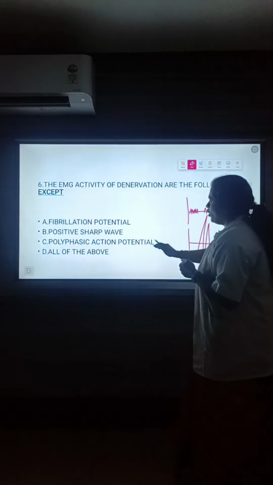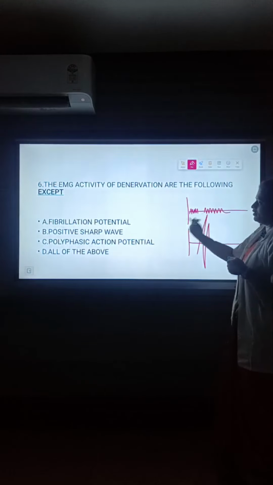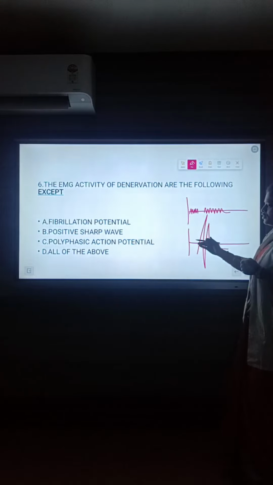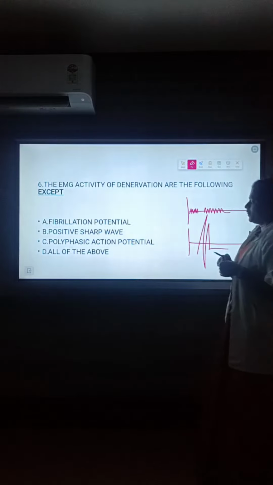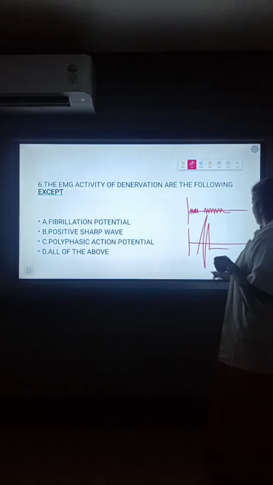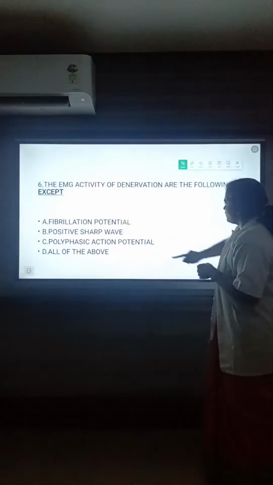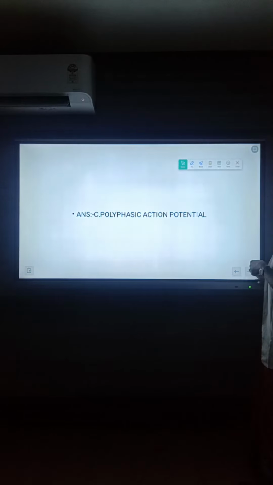The polyphasic action potential is a normal function of EMG, seen in an innervated muscle, and D is all of the above. The polyphasic action potential is a normal action, a normal innervation of muscle function.